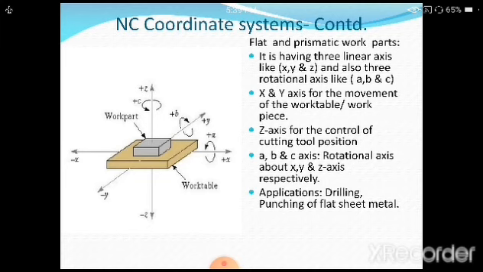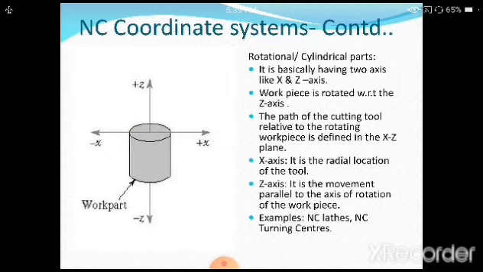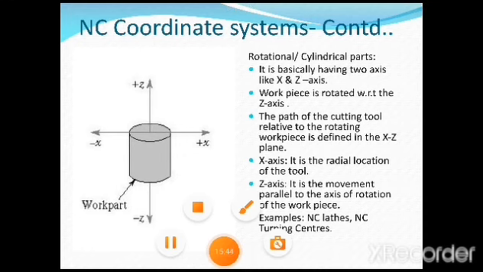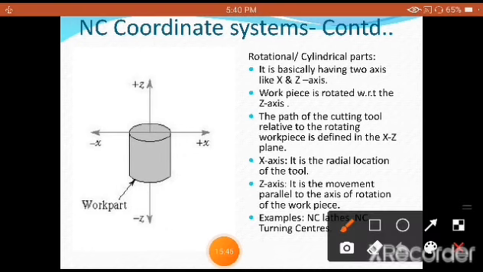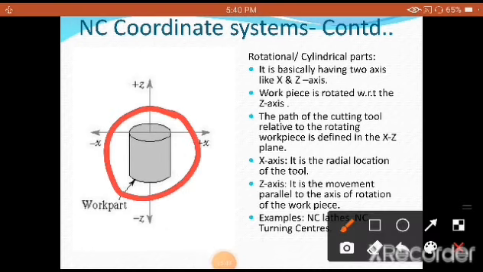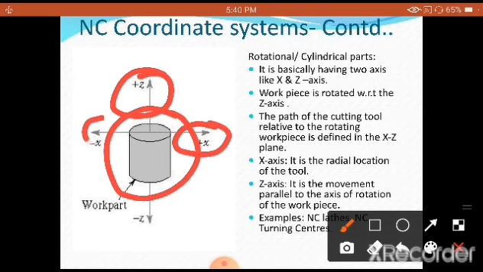So that again we are not discussing in detail. So let us go to the last concept, that is when the type of the job is a cylindrical type. As you know very well, what is the difference here? You are going to see here it is a cylindrical type of job, where this represents plus Z and this represents plus X and this represents minus X.